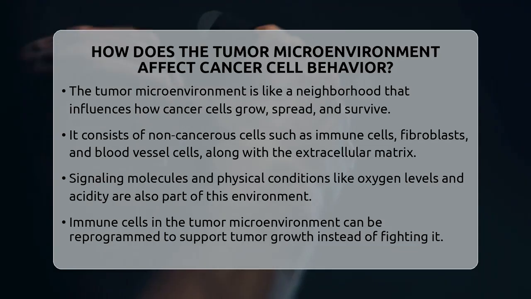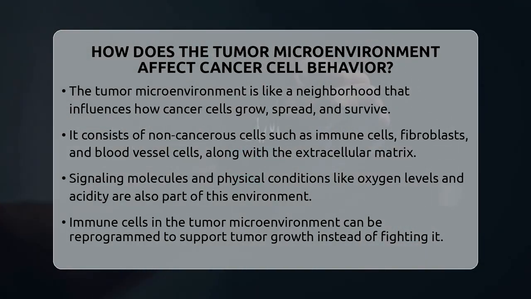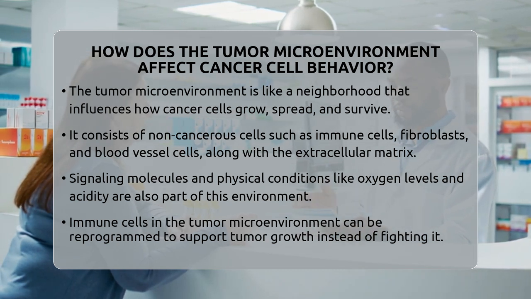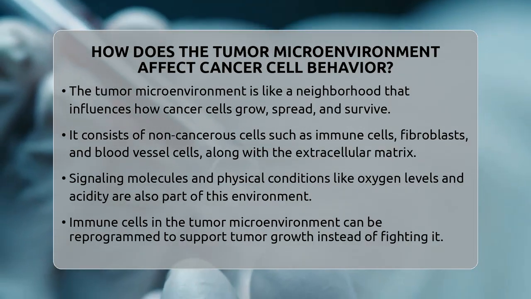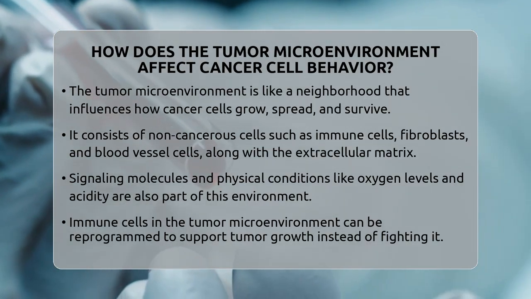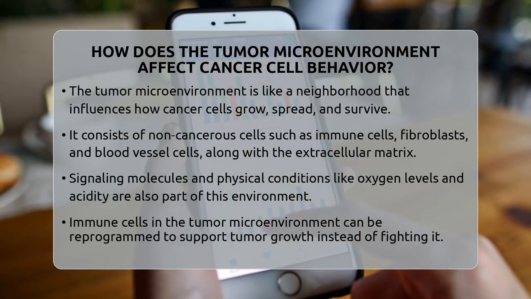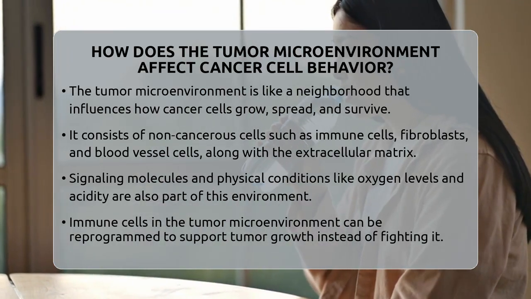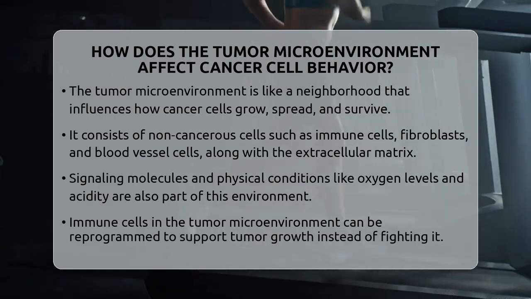This environment is made up of many non-cancerous cells like immune cells, fibroblasts, and blood vessel cells, along with the extracellular matrix, which is a network of proteins providing structure. It also includes signaling molecules and physical conditions like oxygen levels and acidity. All these elements work together to influence cancer behavior, especially in reproductive cancers such as testicular and cervical cancer.